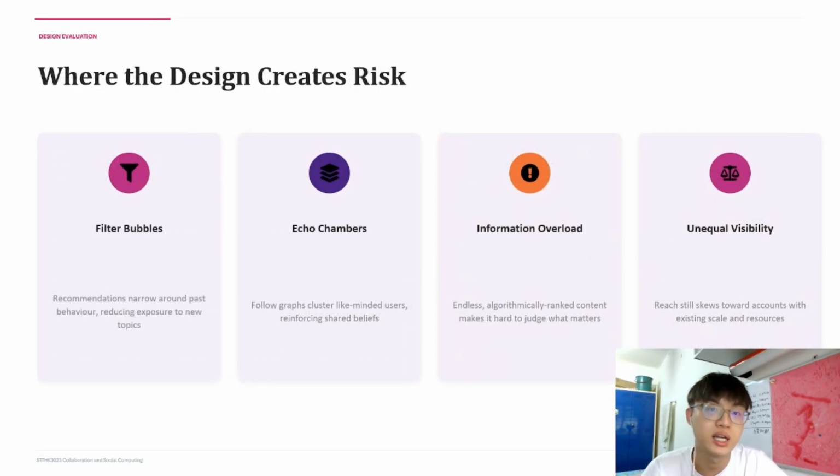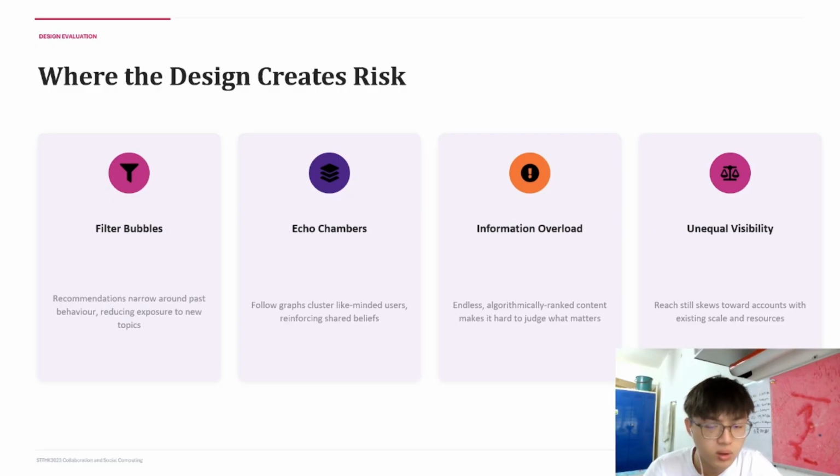So now, where does the design create risks? There are four major design risks. First, filter bubbles happen when users keep seeing content similar to their past behavior. Second, echo chambers happen when users mainly interact with people who share similar opinions. Third, information overload happens because users keep seeing posts, stories, reels, advertisements, and suggested content at the same time.